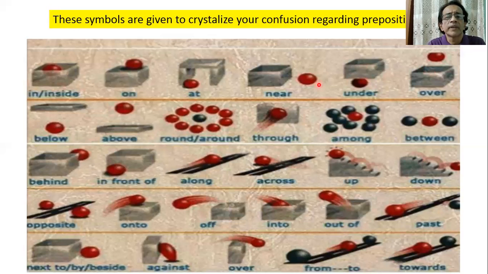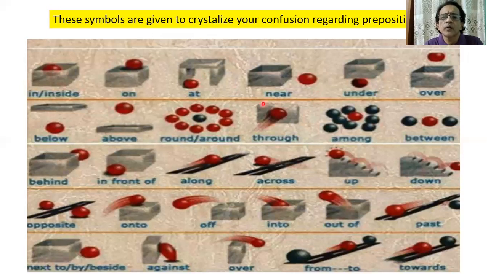These are the basics, and these are the very fundamentals. So here at first we see in and inside, as I told you in the earlier circle, on, and then at. At is used in case of time, particular time, a particular place or profession. Say I am at the department in the college.